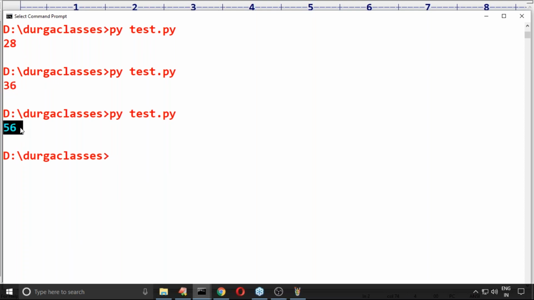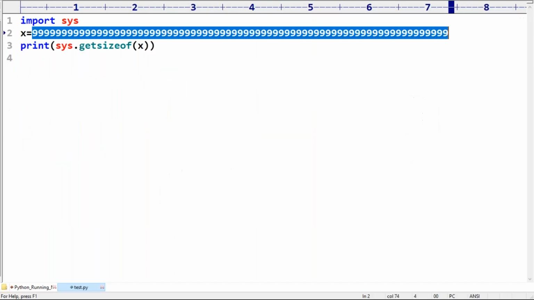Then my question is, is the size of an object in Python fixed or not fixed? Size means how many bytes are required to store this value. Not fixed. People coming from other programming languages always ask, the size of int is 4 bytes in Java, so in Python what is the size of int? Simple, no such terminology. The sizes are not fixed. Remember carefully, it depends on the value.